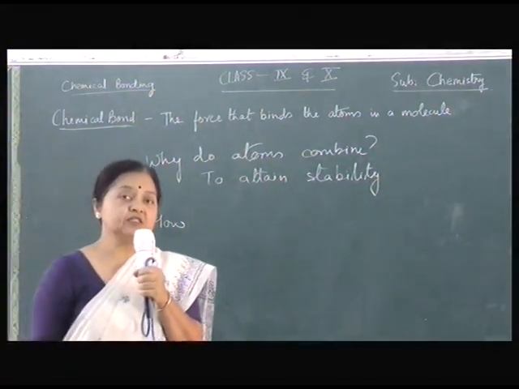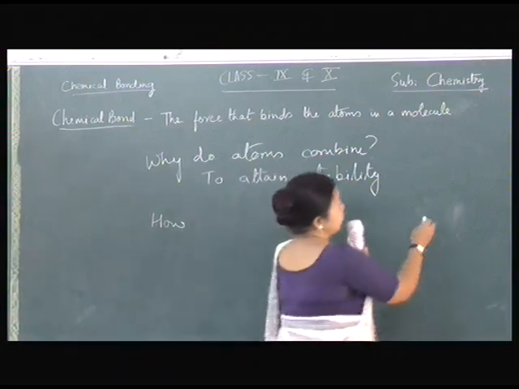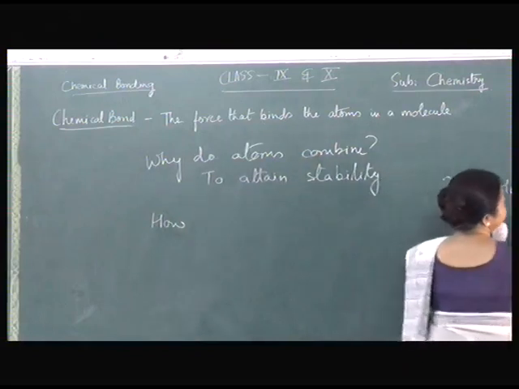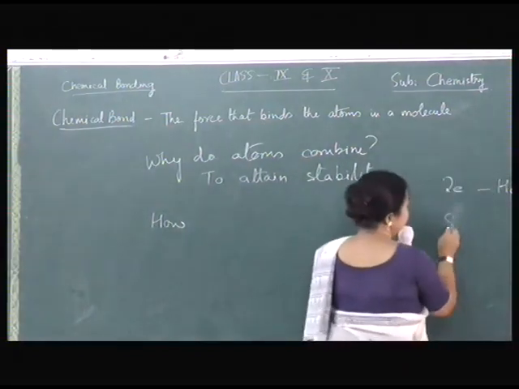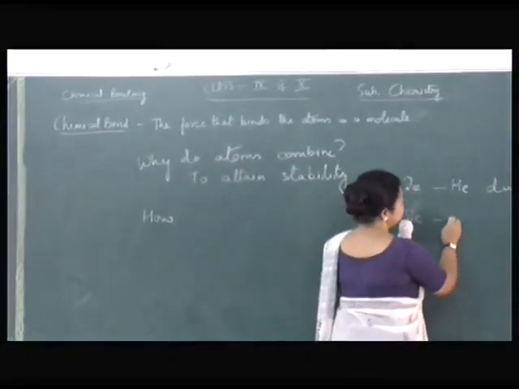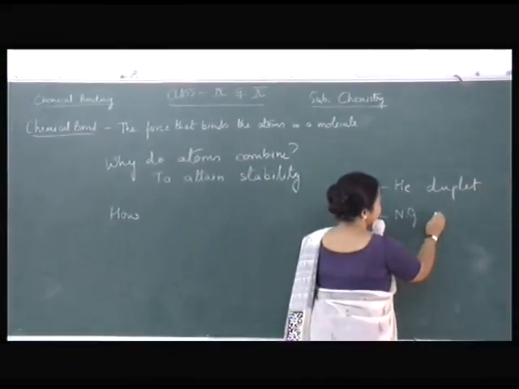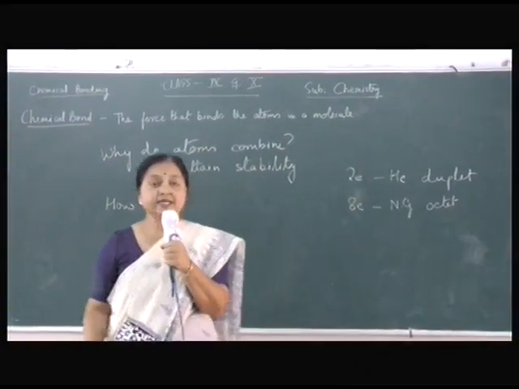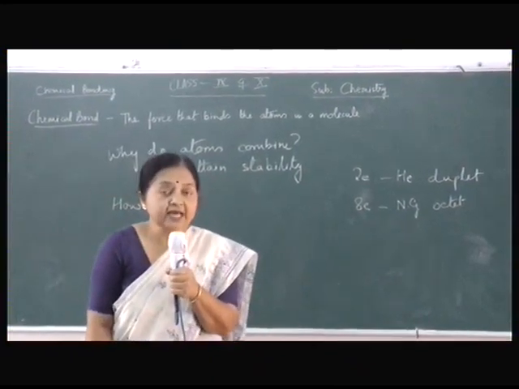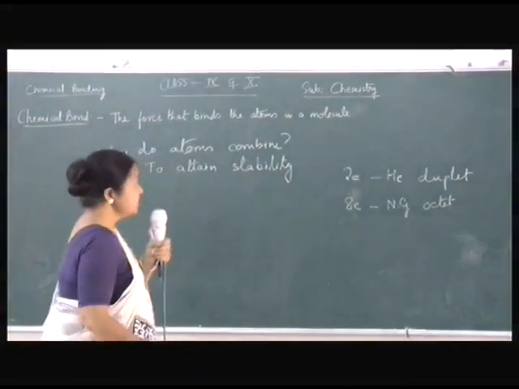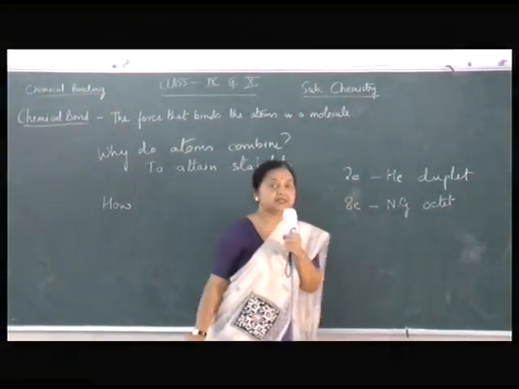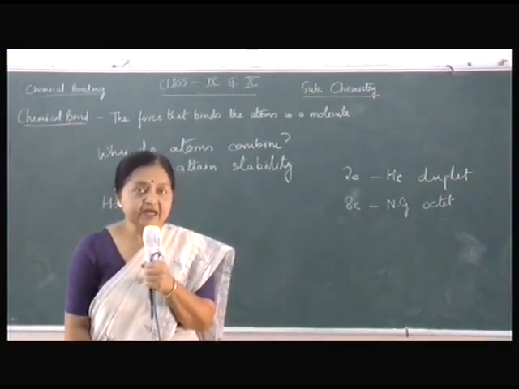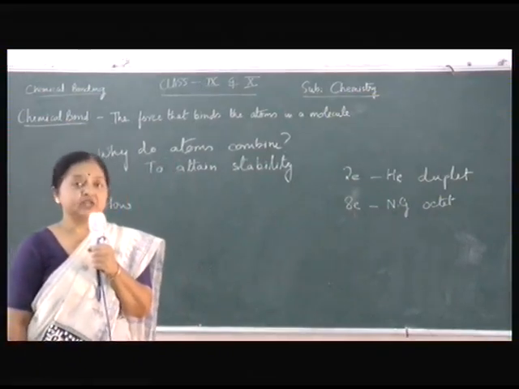That means 8 electrons or 2 electrons. 2 electrons in case of helium. This is called the duplet configuration. And 8 electrons in the valence shell for the rest of the noble gases. This is called octet configuration. Only the noble gases have this octet or duplet configuration. That is, they have attained stability. Rest all the atoms are unstable with incomplete valence shell.